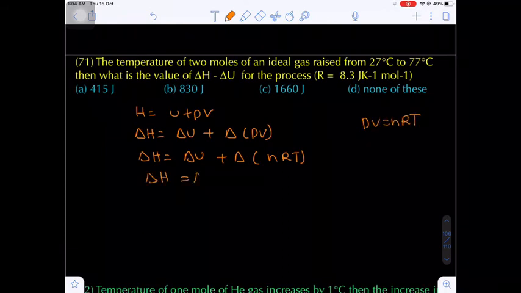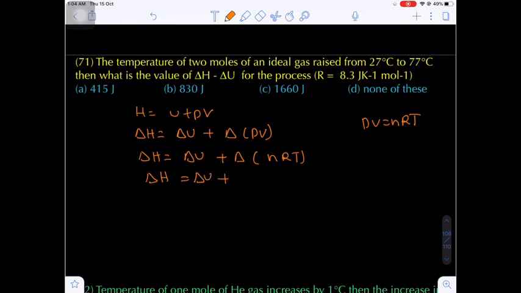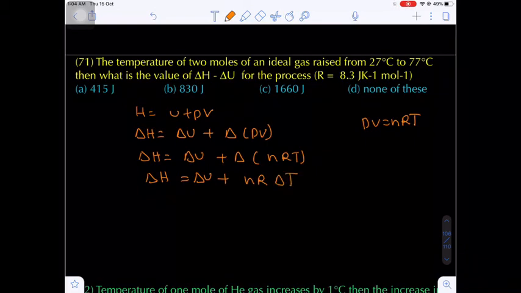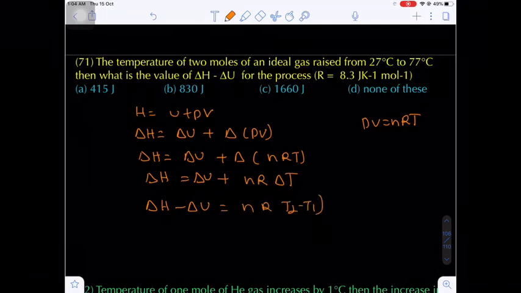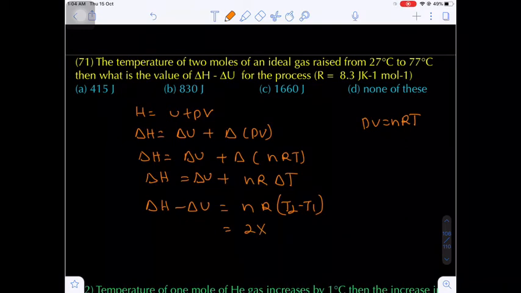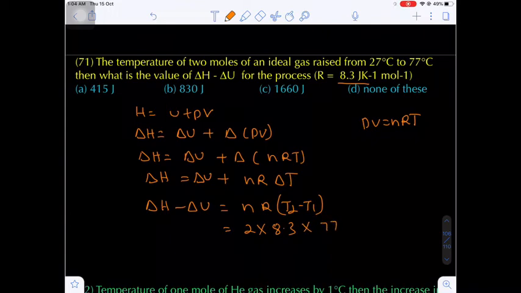Now del H is equal to del U plus, the number of moles and gas constant are constants, so bring the constant outside, and del T. So del H, bring del U to the left side, minus del U is equal to number of moles times R times final temperature minus initial temperature. The number of moles of ideal gas given is 2 moles. The R value is already given in the question as 8.3 joule. Final temperature will be 77 and initial 27.